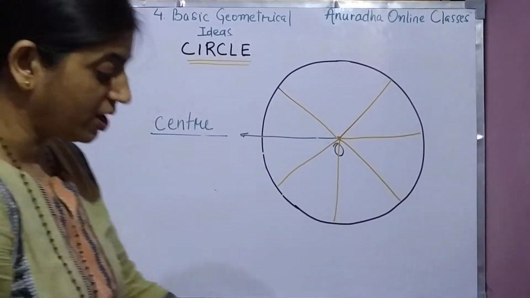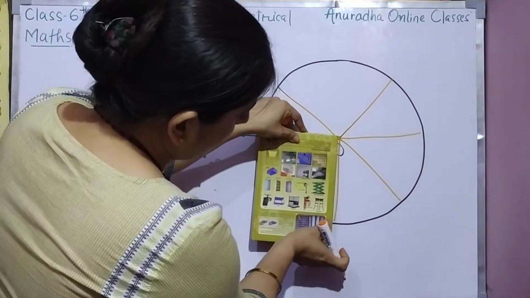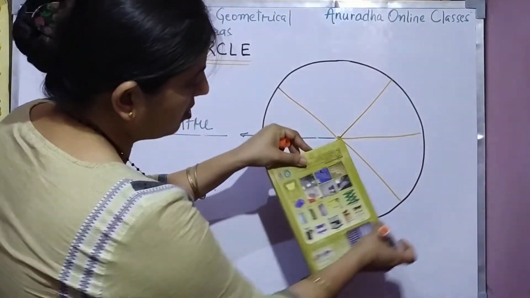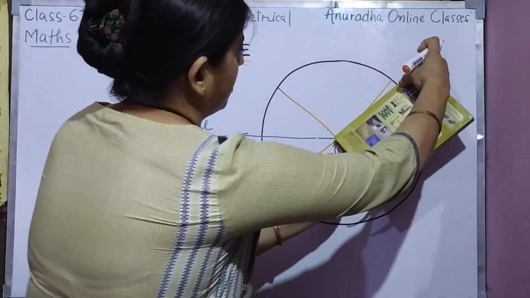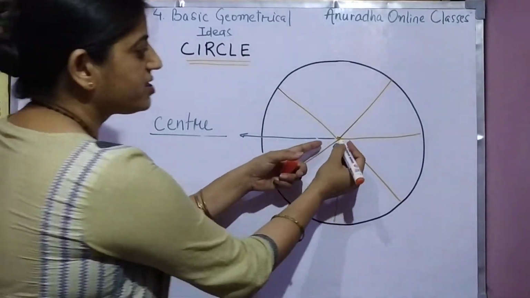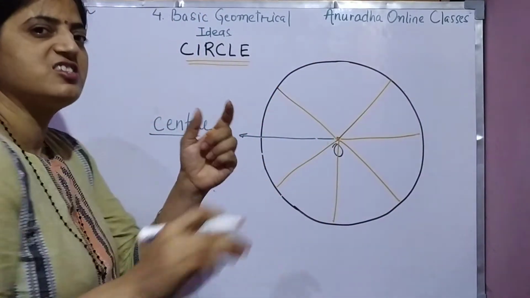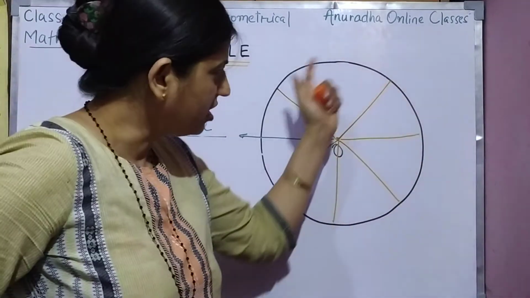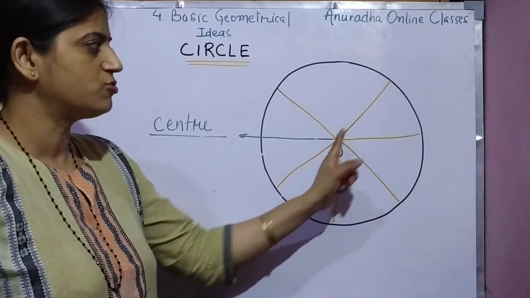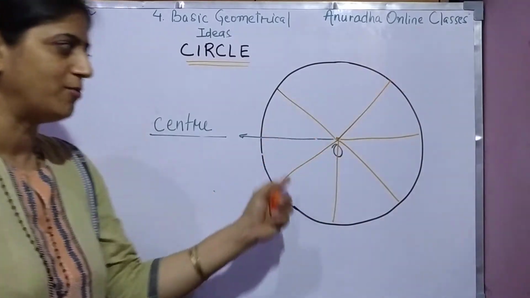And when I measured it, suppose I am having this diary, I measured it. That means what I found that कि center से boundary तक का distance पूरे circle का same होता है. Distance from the center to the boundary is same.